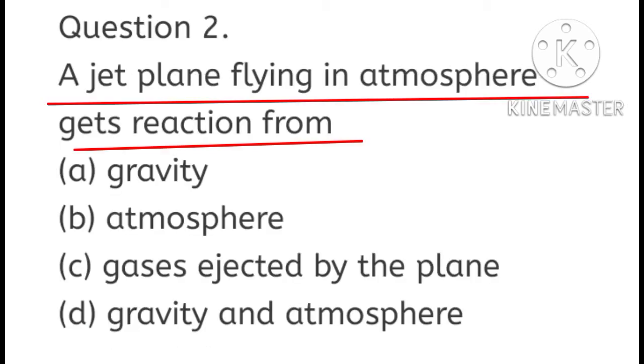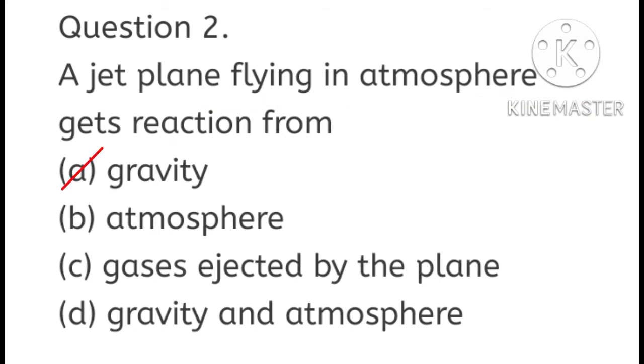Question number 2. A jet plane flying in atmosphere gets reaction from: A option, gravity; B option, atmosphere; C option, gases injected by the plane; D option, gravity and atmosphere. When a jet is flying in the atmosphere, it gets reaction from the gases injected by the plane. So here in this question, C is the correct option. A jet plane flying in the atmosphere gets reaction from the gases injected by the plane.